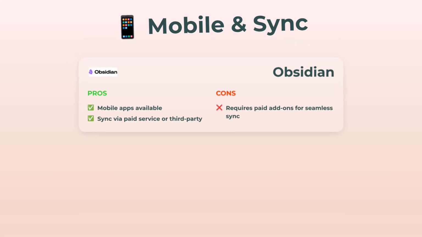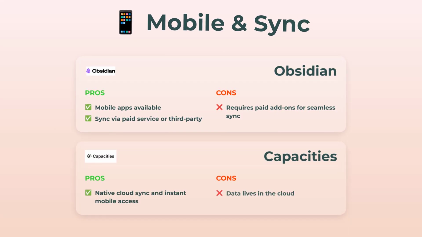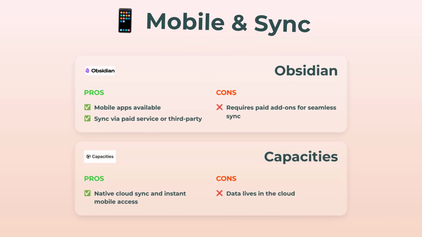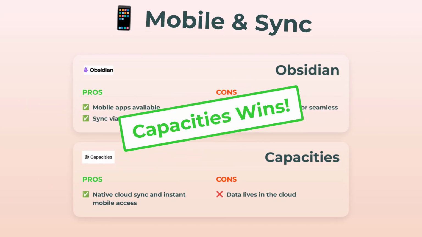Alright, mobile and sync. Obsidian does have mobile apps, it's not living under a rock, but you only get seamless syncing if you pay up for their service or use some third-party tool. Setup isn't as automatic. Capacities, you sign up, everything syncs instantly across devices, mobile included. Super easy, super smooth. Only hiccup, your data is living on their cloud, but for effortless access everywhere, Capacities absolutely nails it and wins the round here.